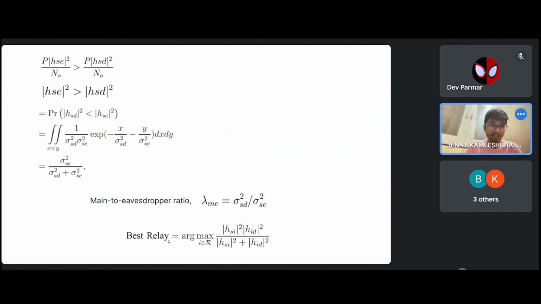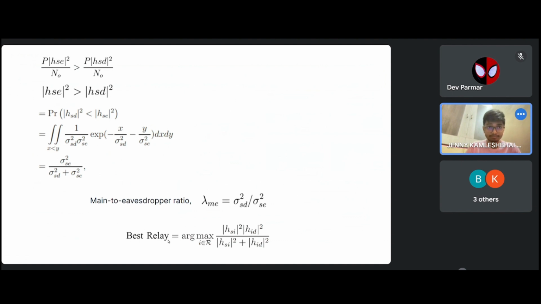If we calculate intercept probability using this formula, we get sigma squared SC divided by sigma squared SD plus sigma squared SC. Here we define the mains to eavesdropper ratio as sigma squared SD upon sigma squared SC.